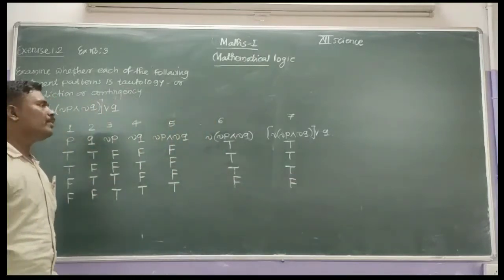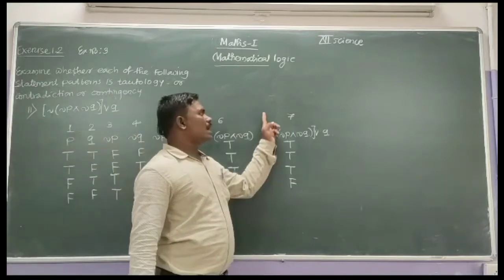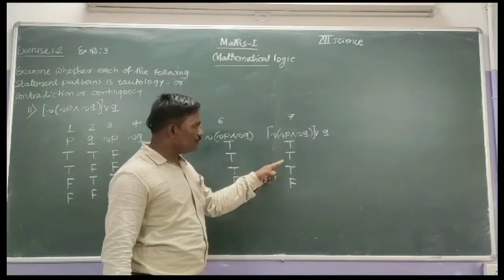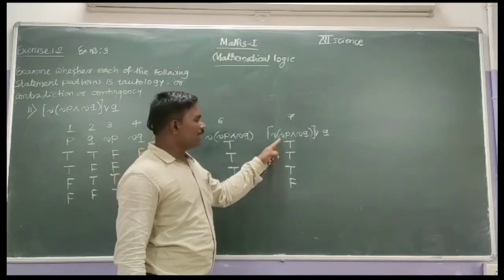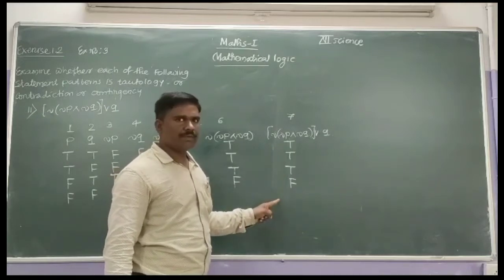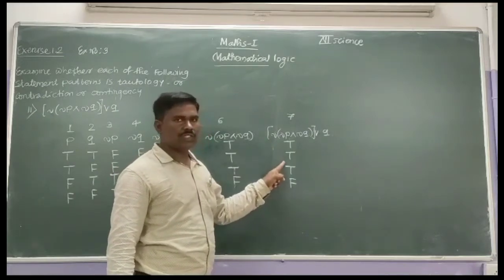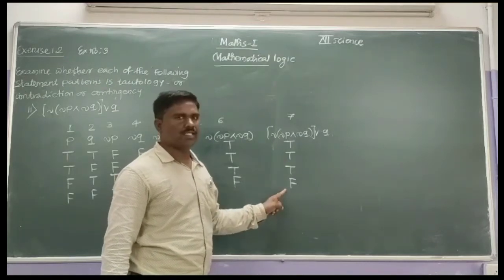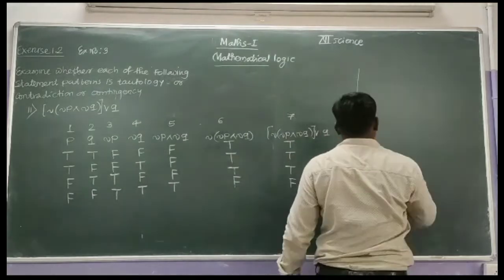Therefore observe the last entries of the truth table, that is true, true, true and false. That is, not all are true, not all are false. Therefore it is neither tautology nor contradiction. That means it is contingency. Therefore write down here the result.